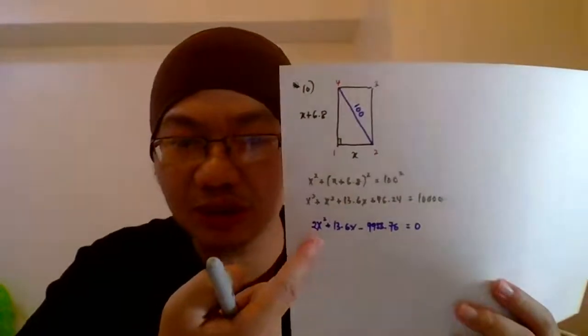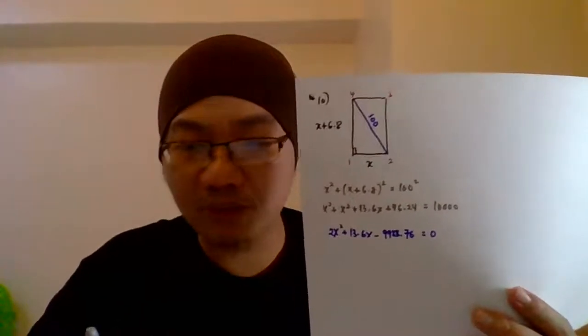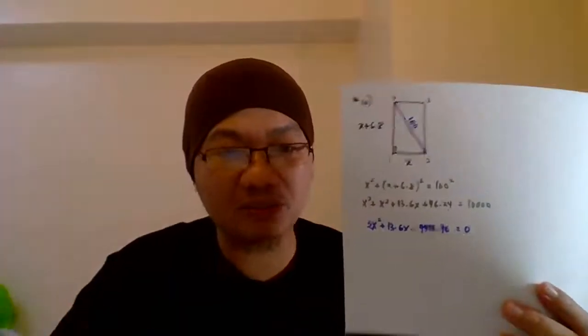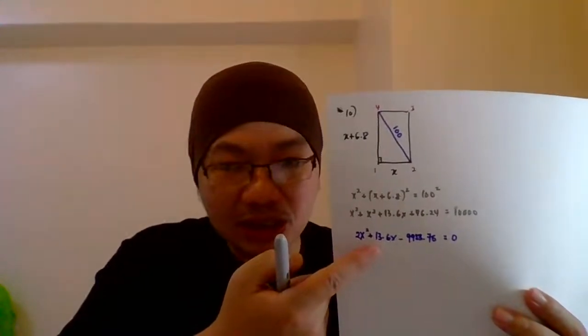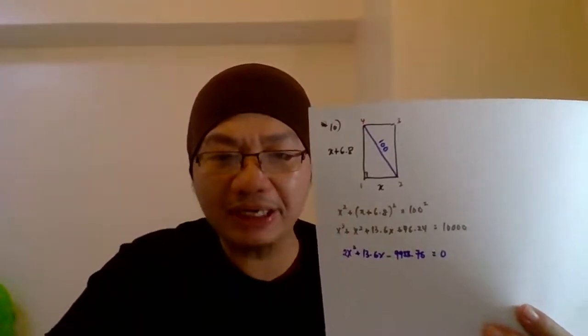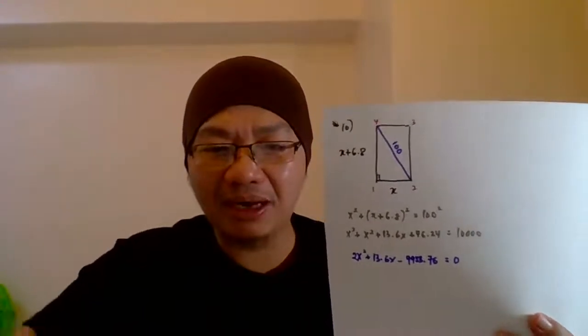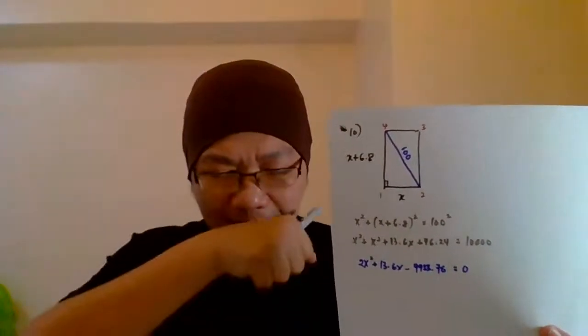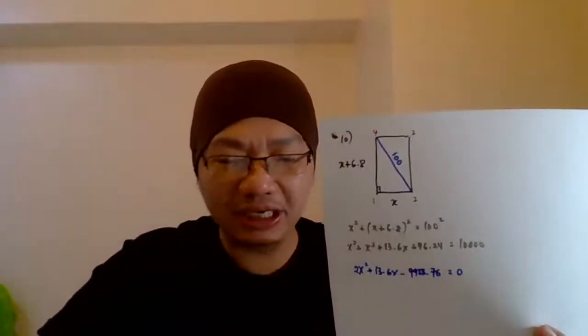Okay, now guys, since we got this quadratic equation, the next step is to solve the problem. There are 2 ways to solve it. First, either we use the CTS or we use the formula. Because of the numbers we have, the easy way is using the formula: negative b plus minus square root of b squared minus 4ac, over 2a. Substitute a, b, and c into the equation, and then you will find your final answer.